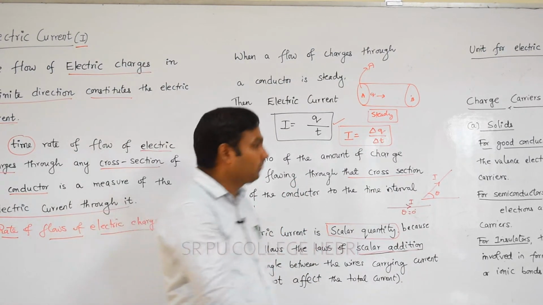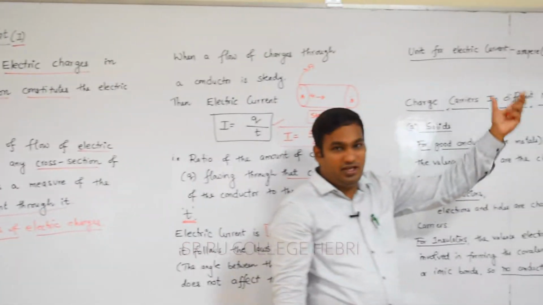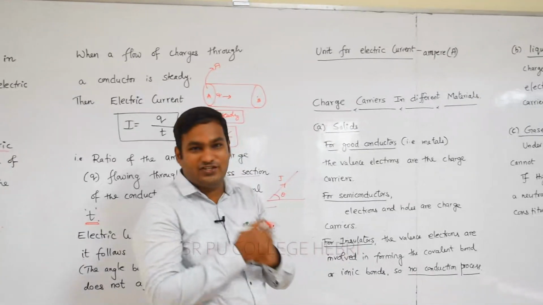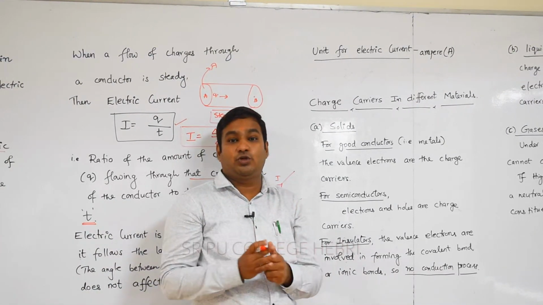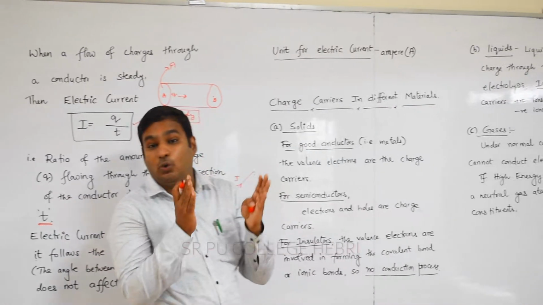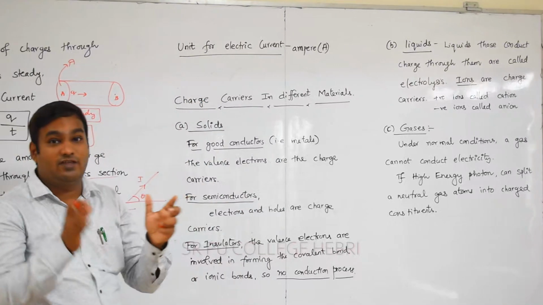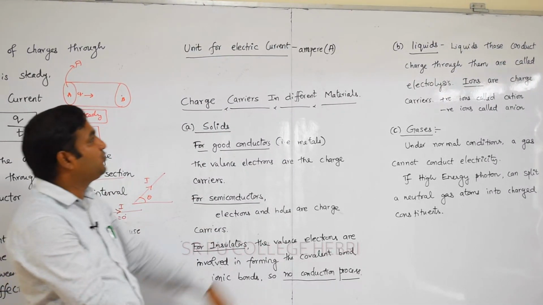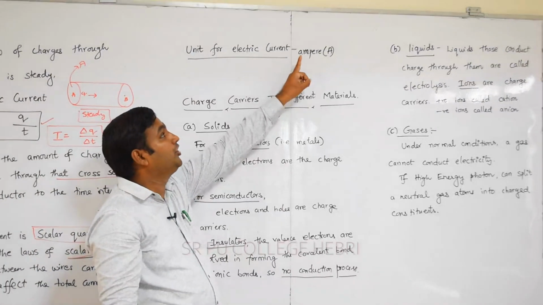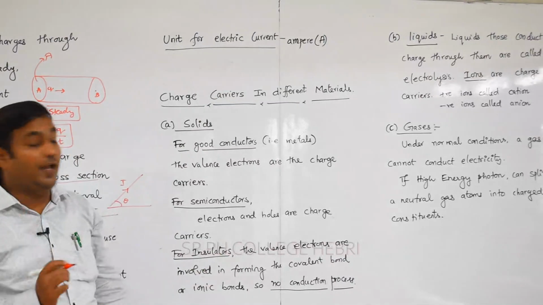Move on to the next important thing. The unit for electric current is ampere. Dear student, in first year itself you learned the SI system of units. In the SI system, you learned 7 basic quantities, and electric current is one of the basic quantities. We measure electric current using the unit called ampere, denoted by capital A.